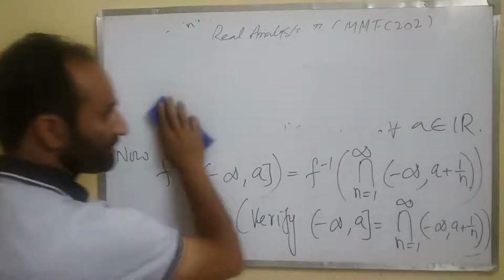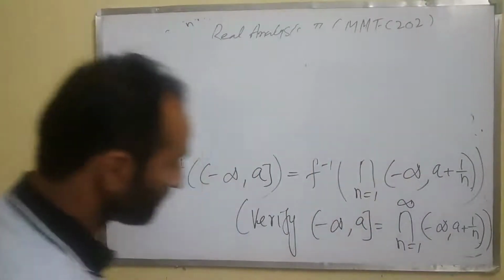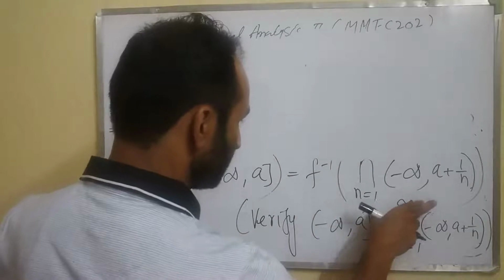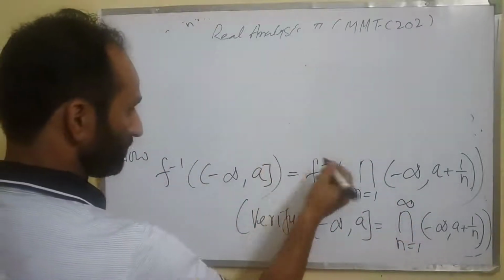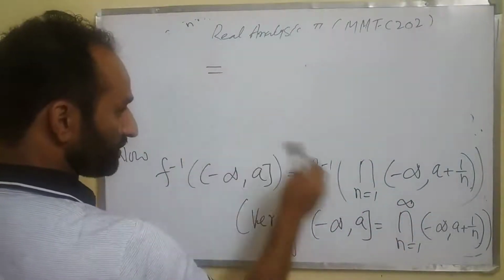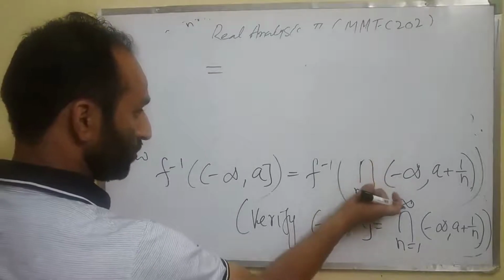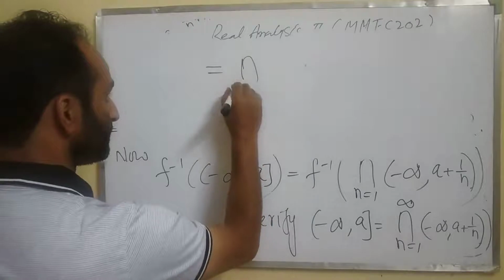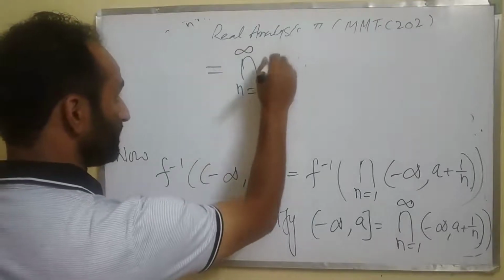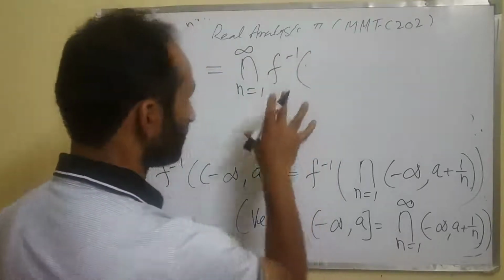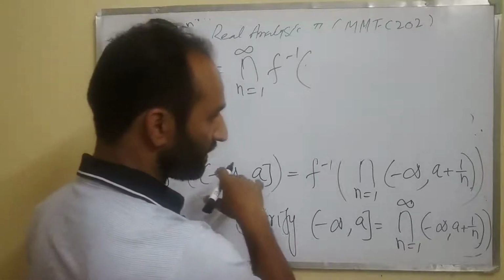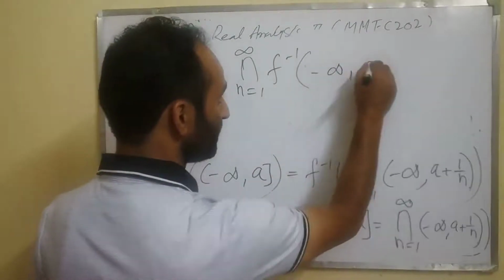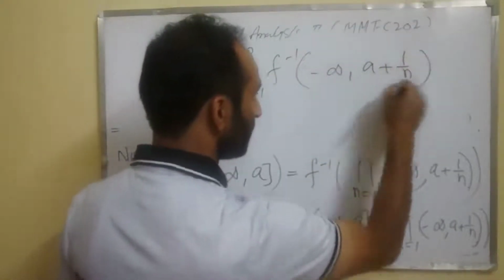Now you can see this one is equal to this. You can pull out this intersection from the function f inverse. It's the intersection of f inverse of minus infinity to a plus 1 by n.